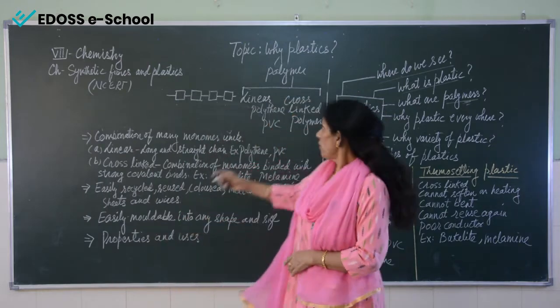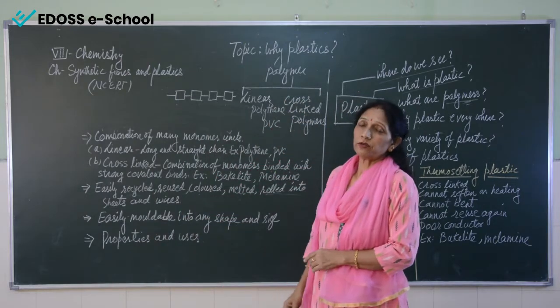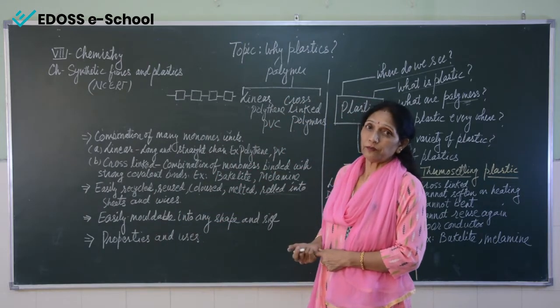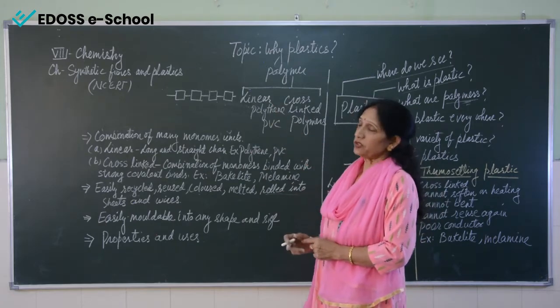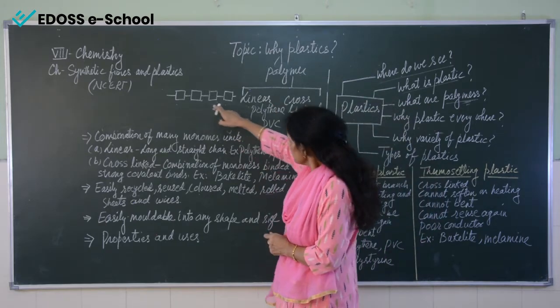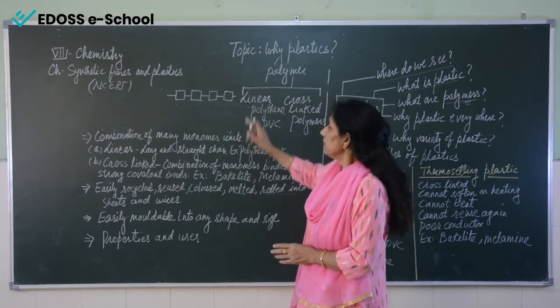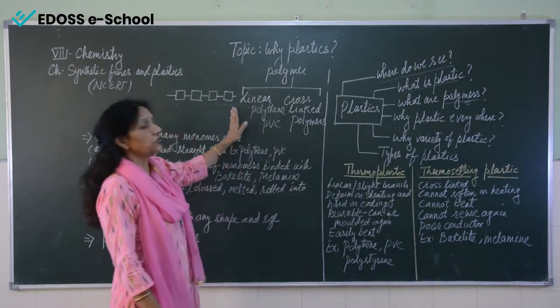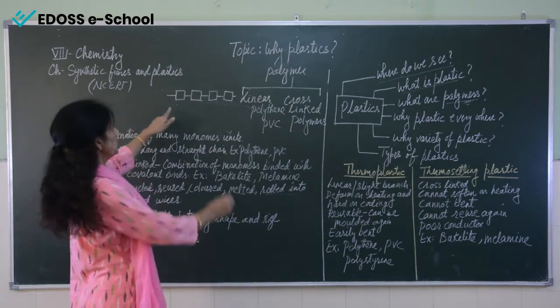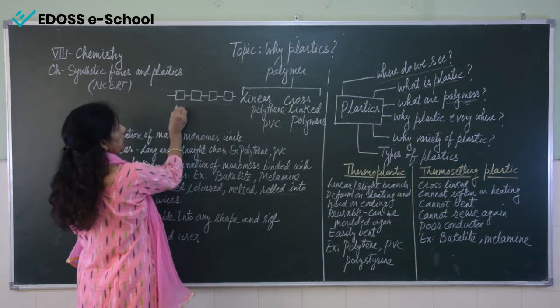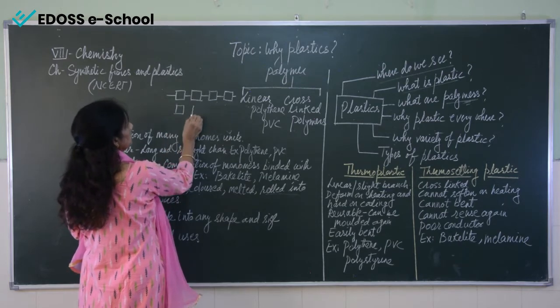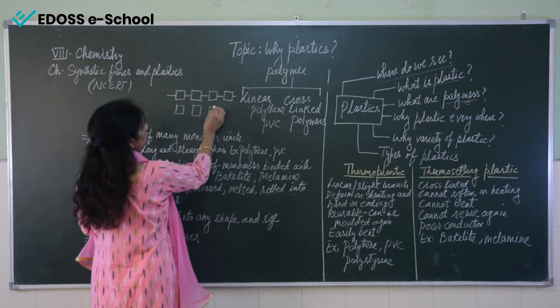Now, if you are talking about cross-linked polymer, what is cross-linked polymer and why is it different from this? If linear polymers are combining together and they are binding each other with a strong covalent bond. Now see here, this is one linear polymer, this is another linear polymer.